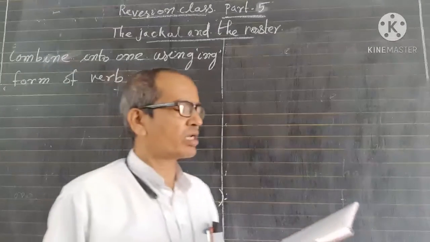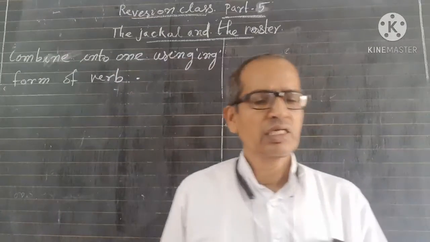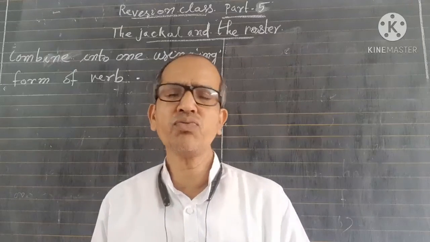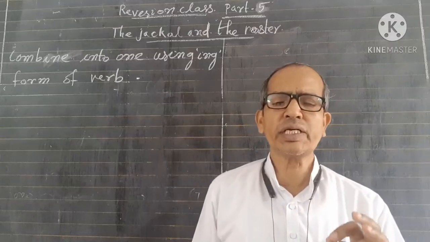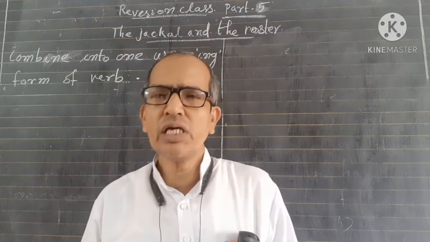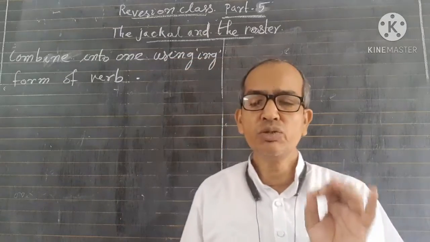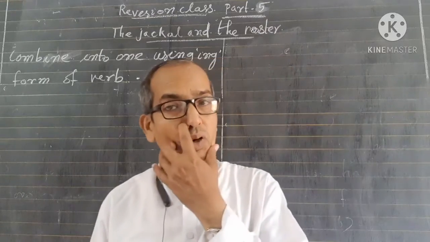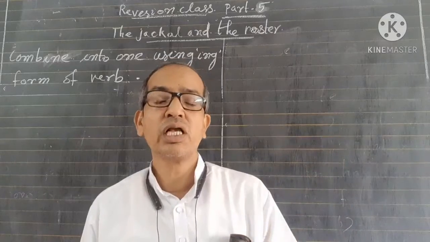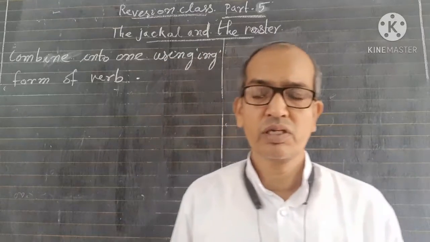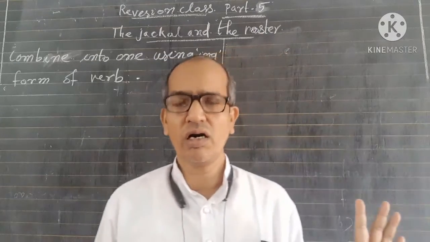We will be given two sentences and we have to join them using the ing form of the verb, not any other words. Only we will use the ing form of the verb that is given to us.